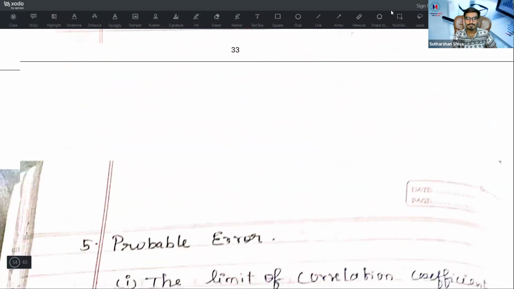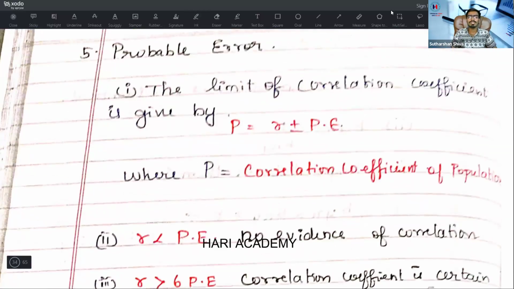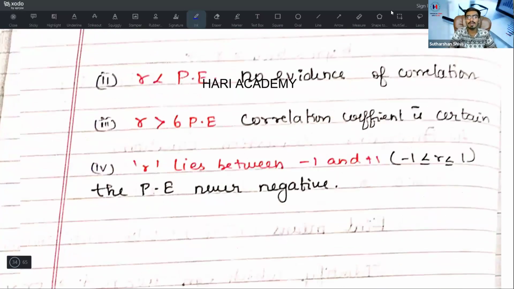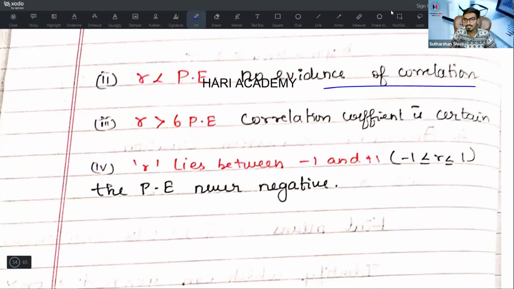Next, you go with probable error. What is a probable error? The limit of the correlation coefficient is given by rho is equal to r plus or minus probable error, where rho is the correlation coefficient of the population. Remember this property: when r is less than probable error, there is no evidence of correlation.